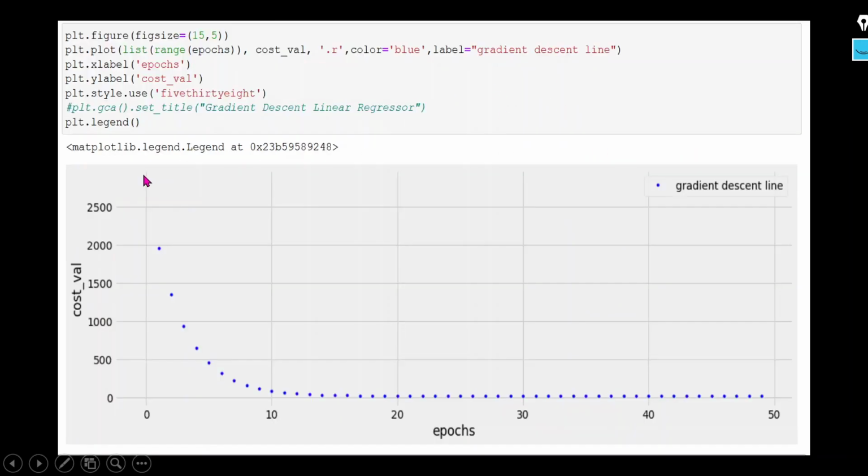I plotted a graph between your cost value, SSE, and the iterations, how many iterations we can get. So as the iterations increase, you can see that your value decreases, right? And at which point we can get the least value, it means least SSE value. At that particular point we can get the m and c value, and those m and c value we will use for our final linear regression line.